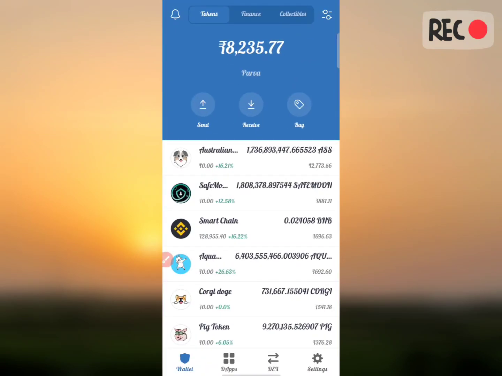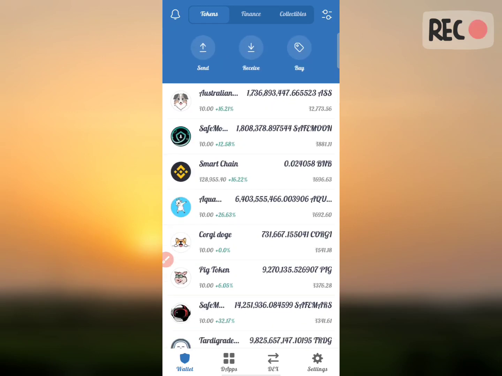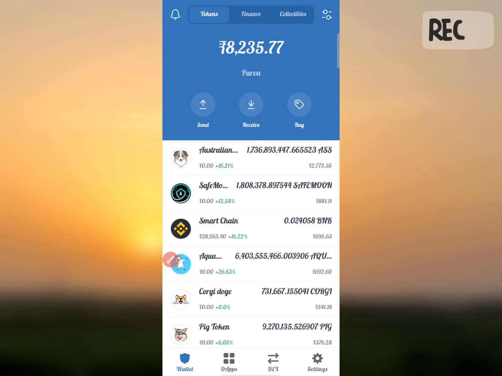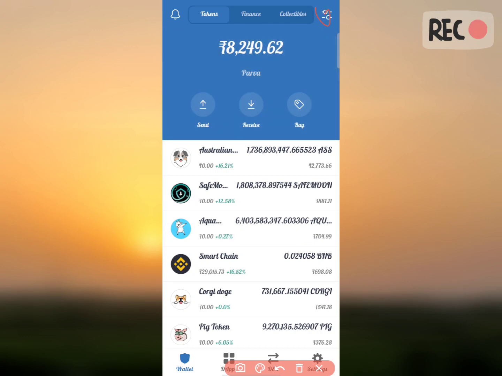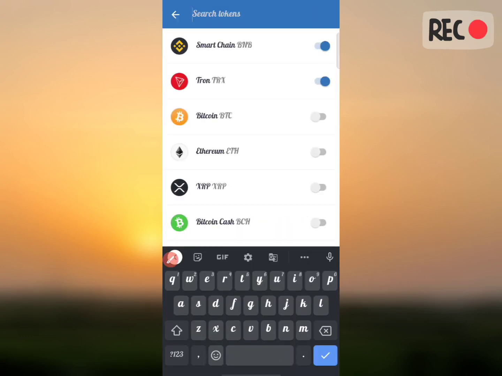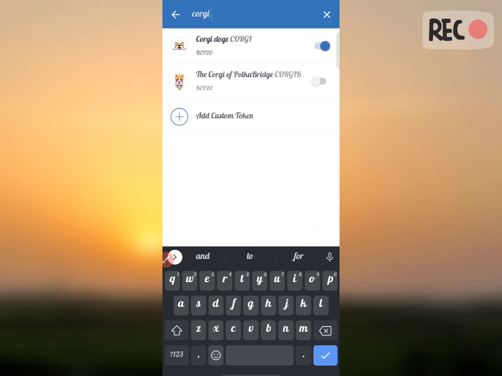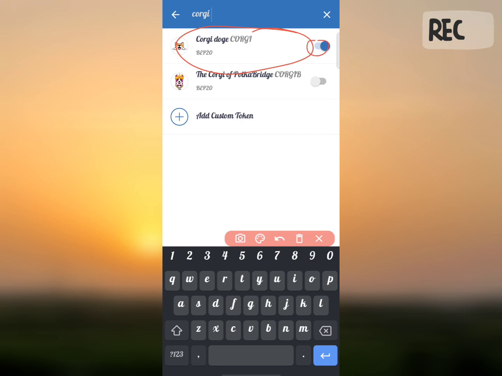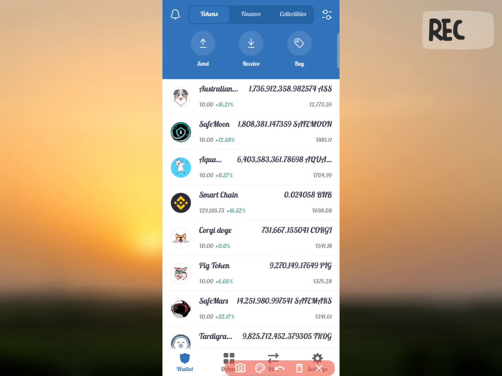I'll just go to my Trust Wallet. As you can see here, if you do not have this Kurgi Doge coin on your main page, then go and add this coin here. Just click on this icon here. So you can have this token here. You just search here for Kurgi Doge. So you will have an option called Kurgi Doge coin here. Just enable it, then you will have this coin on the front page, so that you can see your coins, whatever coins and whatever amount you have.